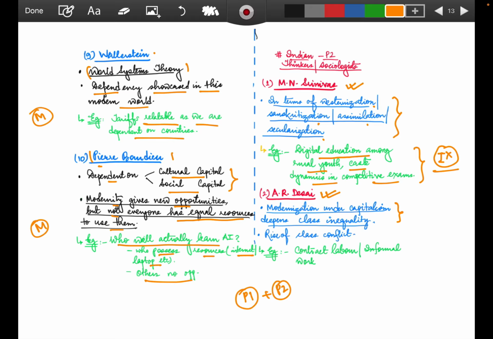Modernization and capitalism deepen class inequality. Again, for the class inequality type of question, anywhere it comes, like a rural or urban divide type of question, which has been interlinked with modern forces, you can talk about A.R. Desai, right? So the rise of class conflict, an example can be contract labor or informal work, cause platform workers, gig workers, those who are facing the brunt of the capitalists. So that has been of concern for modernization under capitalism, right?